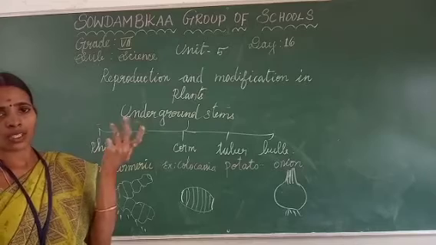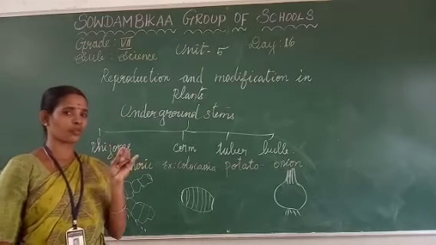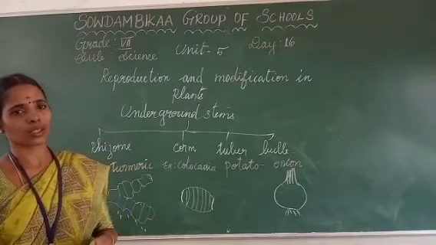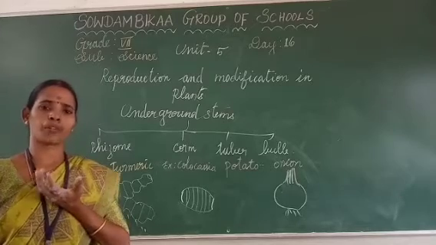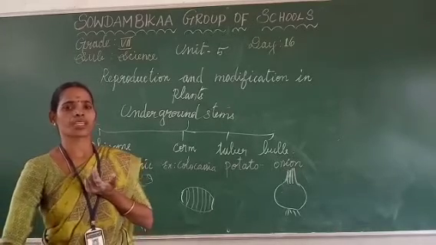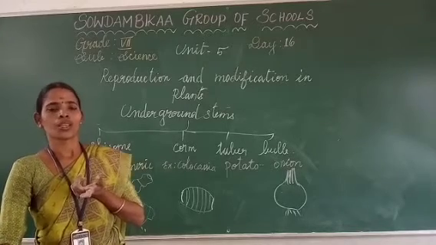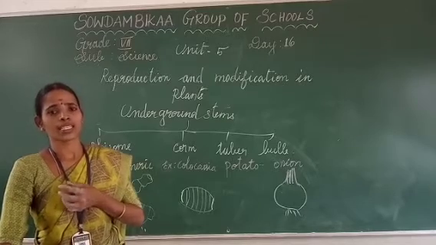In the previous class we have seen two modifications of root. What are they? Storage root and mechanical support. But in this class, gaseous exchange and sucking root we have seen. What is the example of gaseous exchange? Yes, Avicennia. It is a breathing root or pneumatophore. The next one is sucking root. Sucking root example is Cuscuta.